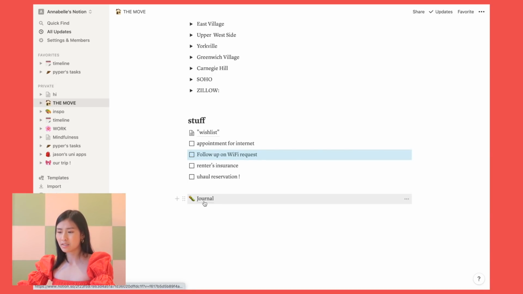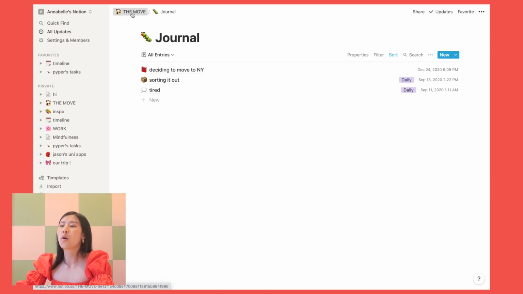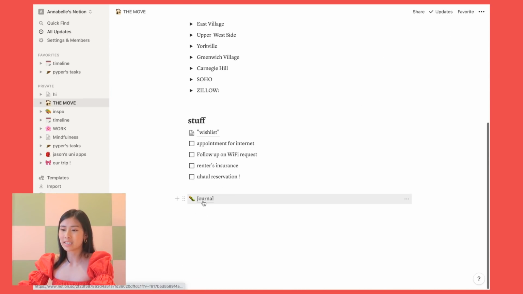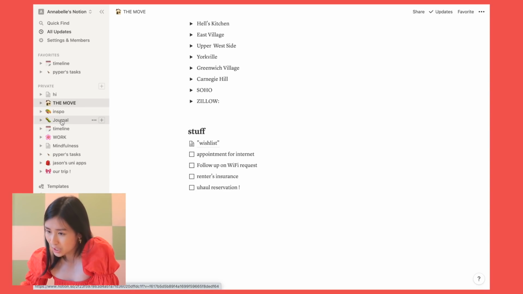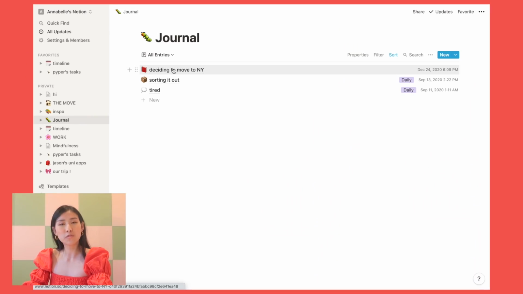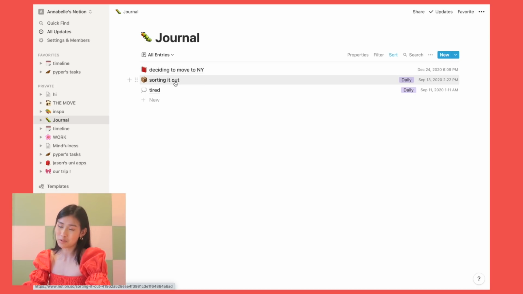I don't know how this journal got here. Oh, it's because while I was cleaning stuff off, I must have slipped. That little caterpillar belongs on the side. Do you get why I use a caterpillar? Because it's like metamorphosis. In terms of journaling, this is the only feature that I very seldom use, but I do like it for records.